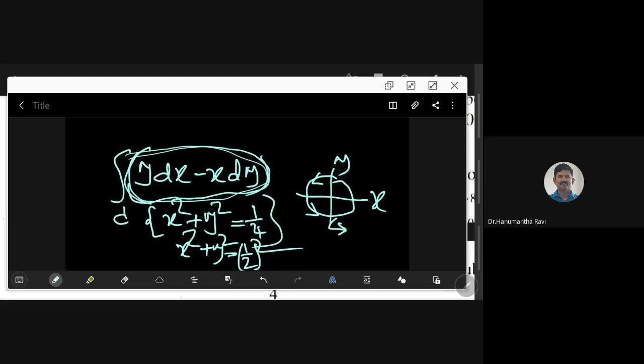Earlier, we talked about single, double, and triple integrals. For single integrals, change of variable and integration by parts are the key ideas.